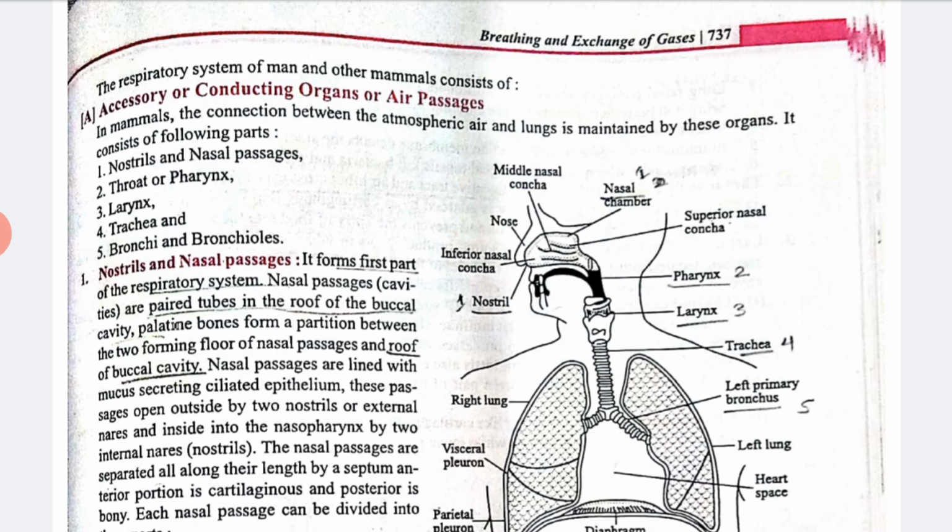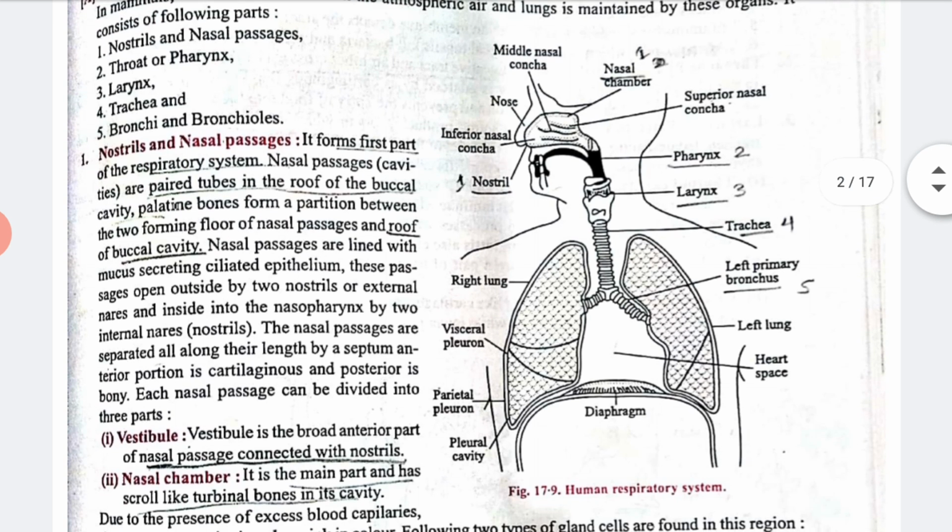It consists of the following parts: nostrils and nasal passage, throat or pharynx, larynx, trachea, and bronchioles.